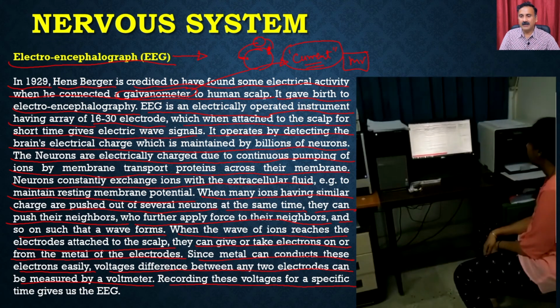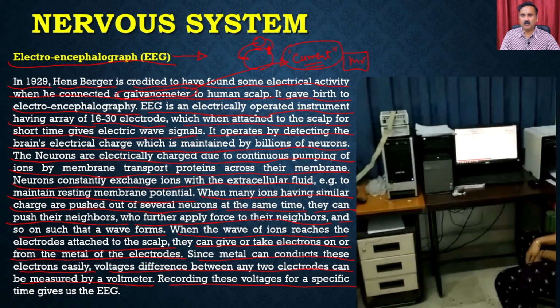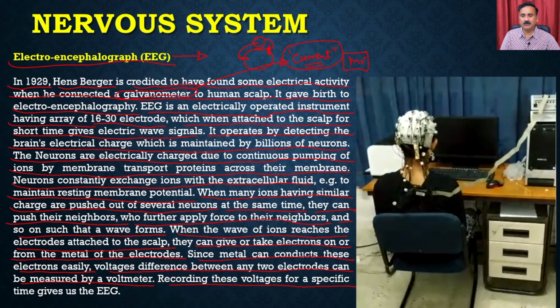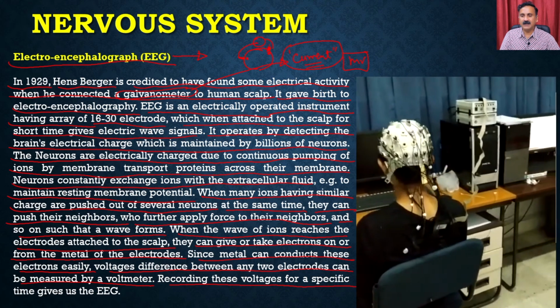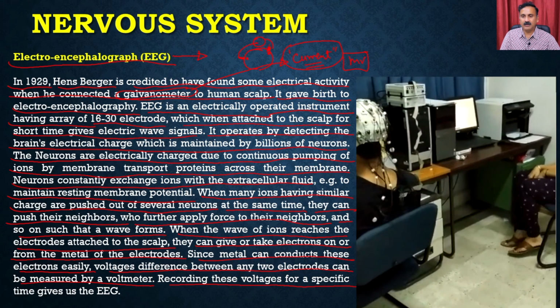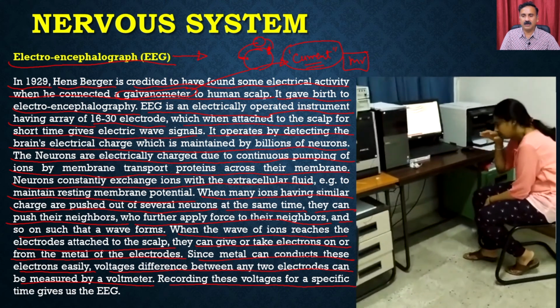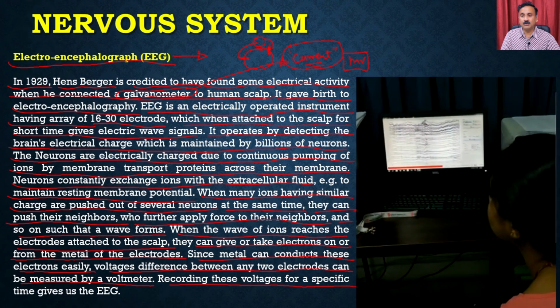So this is what you are going to see. This is the electrical setup where a person is going to wear a cap, right? On this cap, you are going to see that it has different types of holes, and on these holes, they are going to put the electrodes. These holes are placed according to the different zones within the brain.